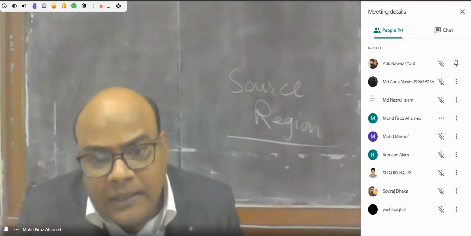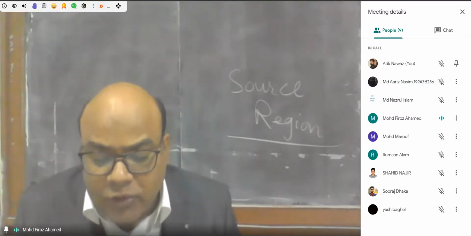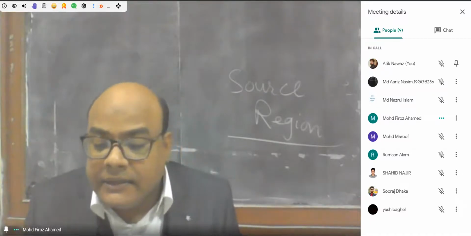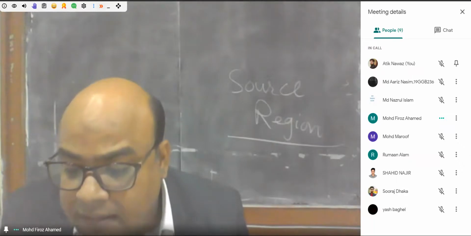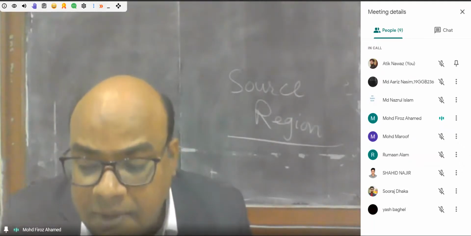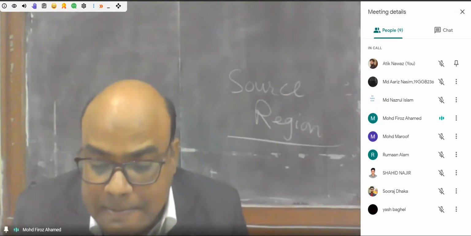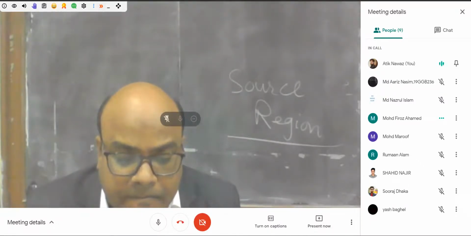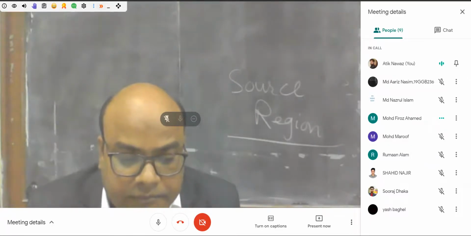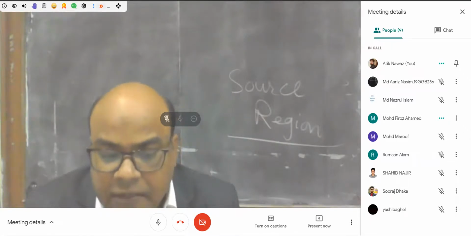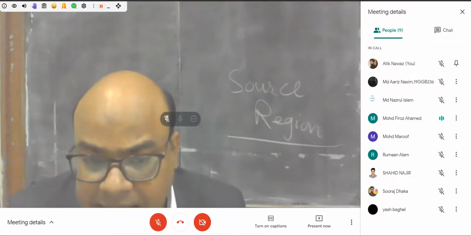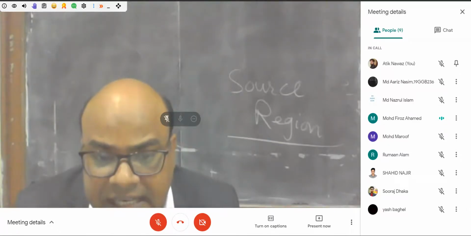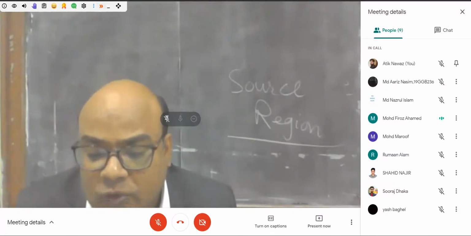Source regions are the larger homogeneous, extensive areas of the world over which an air mass is developed, originated or formed.